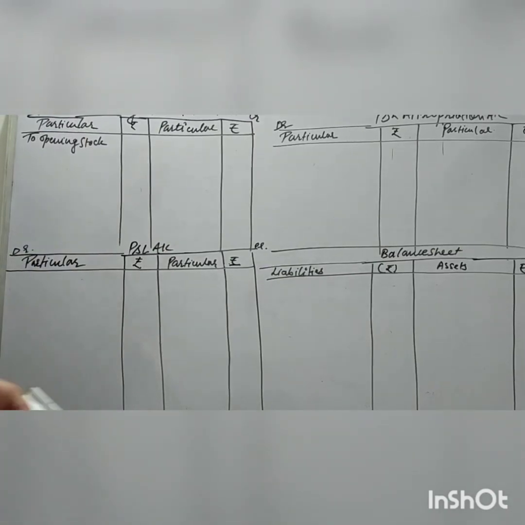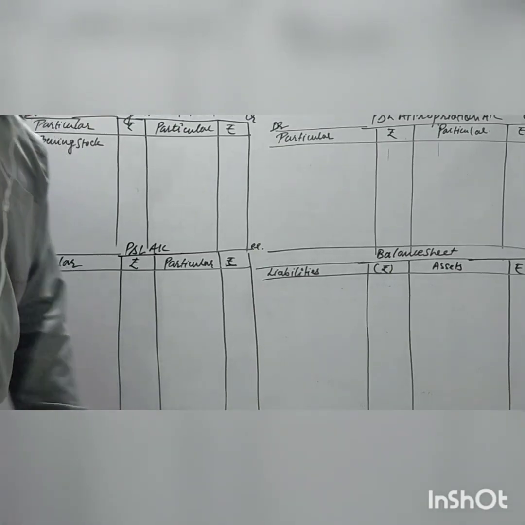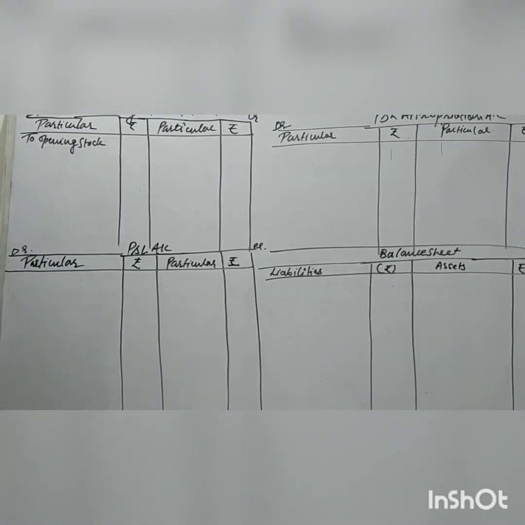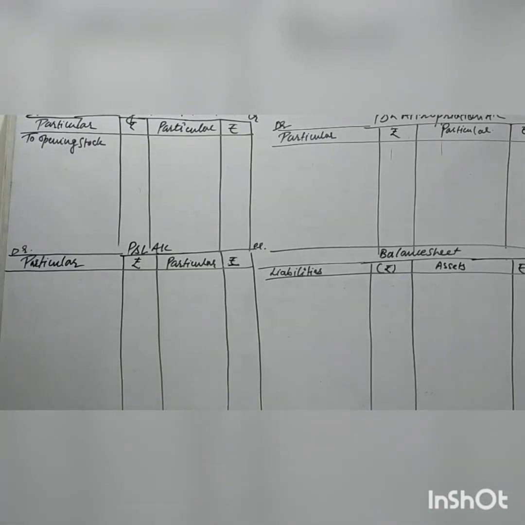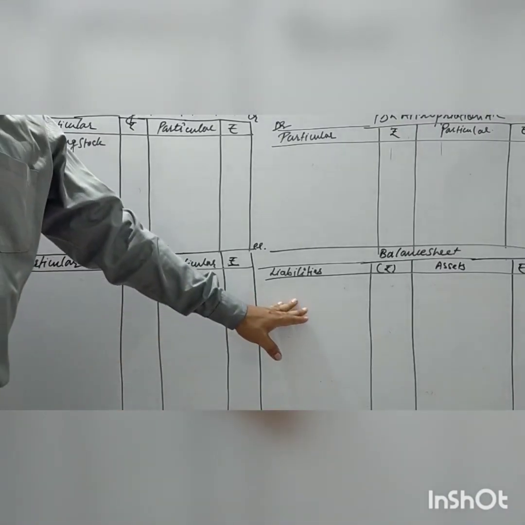So why I chose this question: because all the adjustments are very good adjustments, compatible with your external examinations. You know very well that every adjustment has two effects, sometimes trading account and P&L account, sometimes P&L and balance sheet.